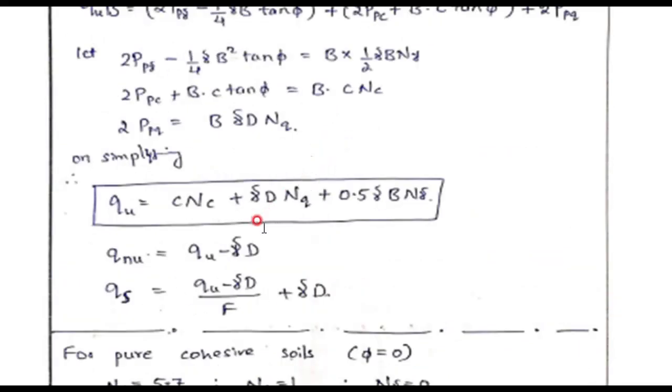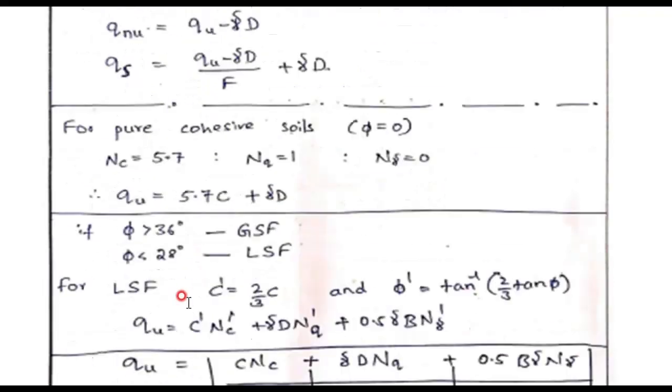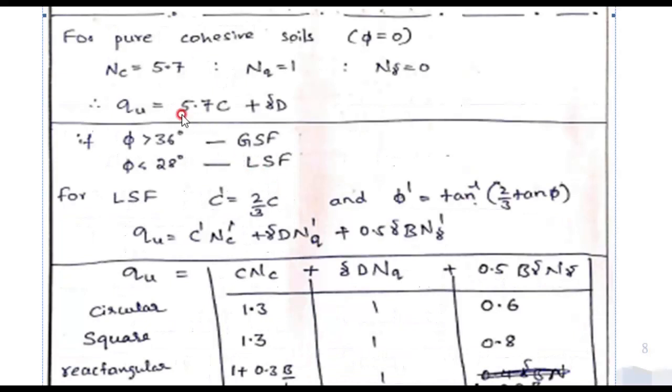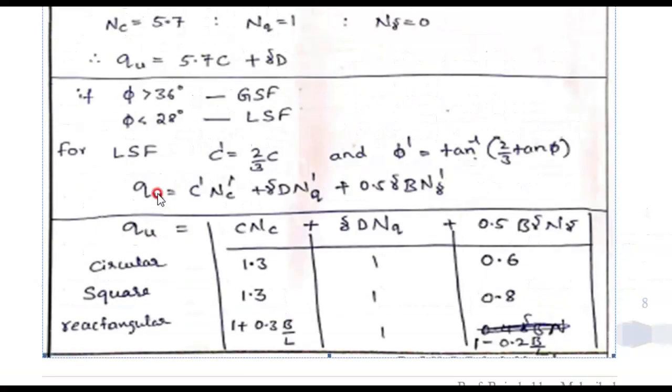Here NC, NQ, N gamma depend on the phi value. Okay. If the phi value equal to 0, it indicates a pure cohesive soil, then we can assume NC equal to 5.7, NQ equal to 1 and N gamma equal to 0. Okay, according to Terzaghi. Then our equation becomes QU equal to 5.7 C and gamma D.